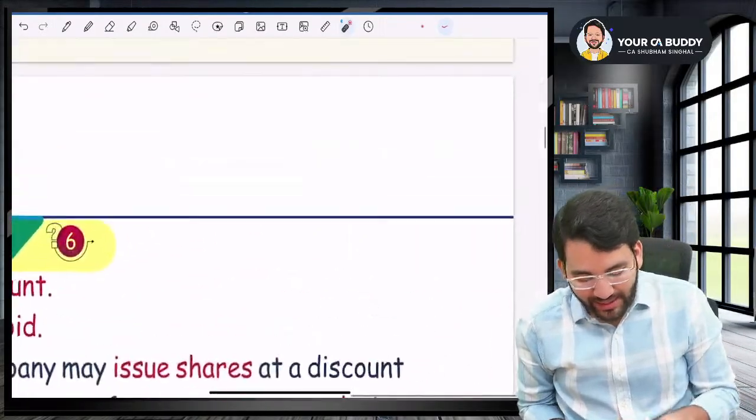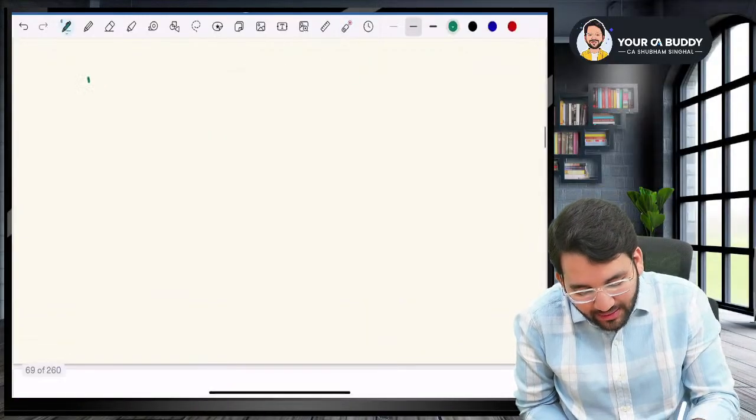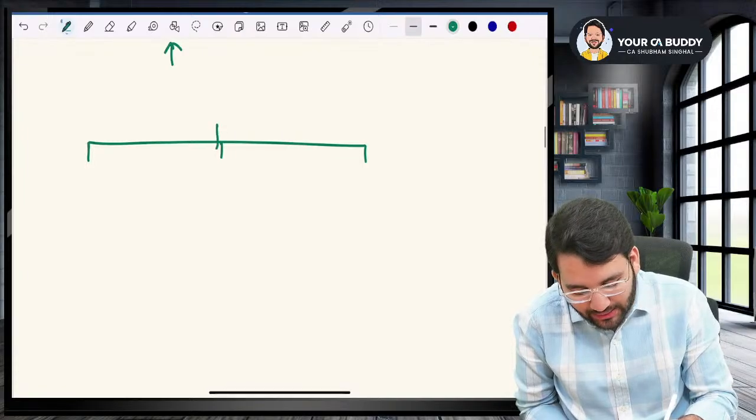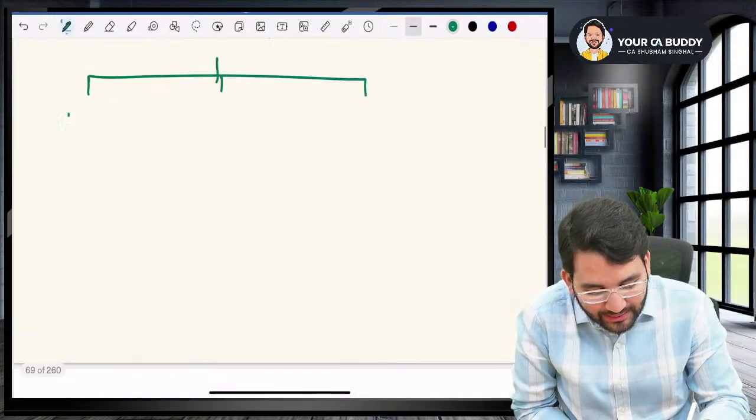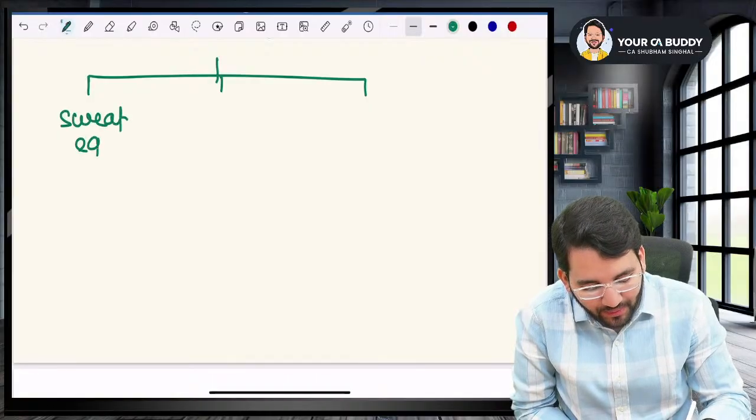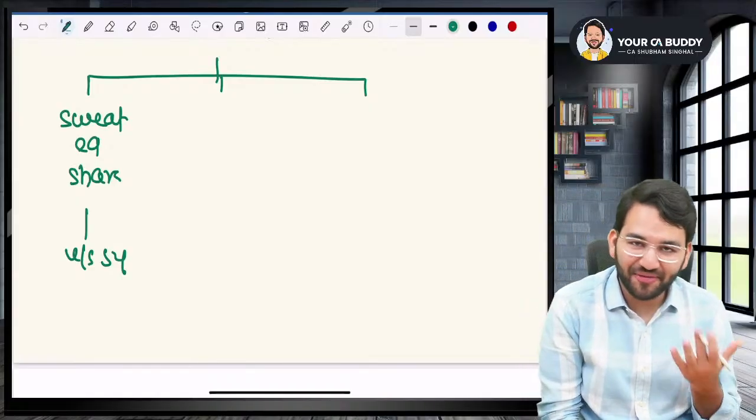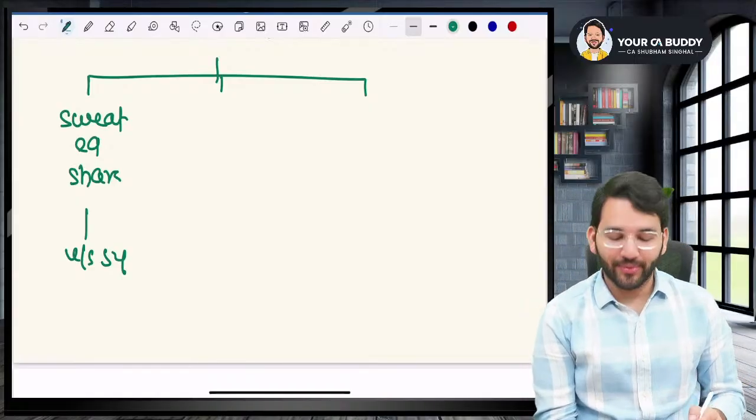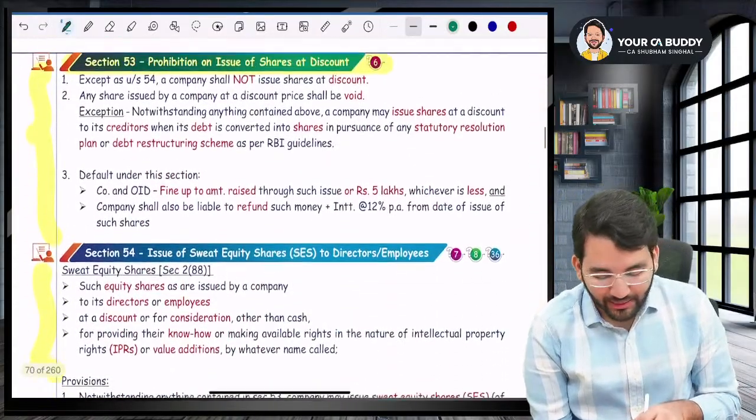But now, guys, there are three exceptions to this. Three exceptions to issue at a discount. In three cases, sir, you can issue at a discount. What are these three cases? Number one, the first case is if you're issuing sweat equity shares under section 54. We are studying 53; 54 is about sweat equity shares. If you issue sweat equity shares, you can issue them at a discount. What are the other two exceptions, sir?